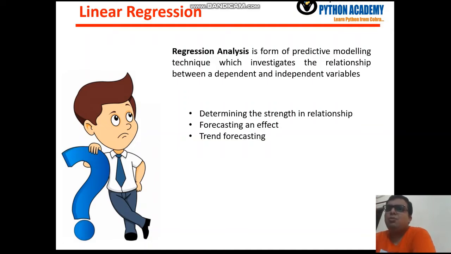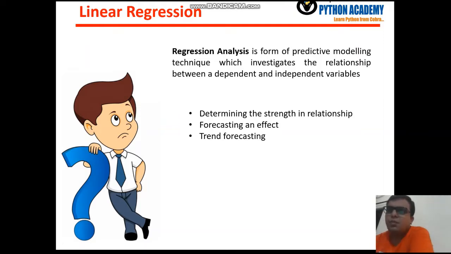So today we are going to discuss the linear regression approach, or you can say the linear regression algorithm. First of all, we need to see what is meant by regression analysis. Regression analysis is a form of predictive modeling technique which investigates the relationship between independent and dependent variables. What independent and dependent variables are is very well explained in my machine learning lectures, so I request you to visit those lectures first, and then move to this lecture. Otherwise you will not get an idea about what is dependent and what is independent, and I don't want to explain it again.